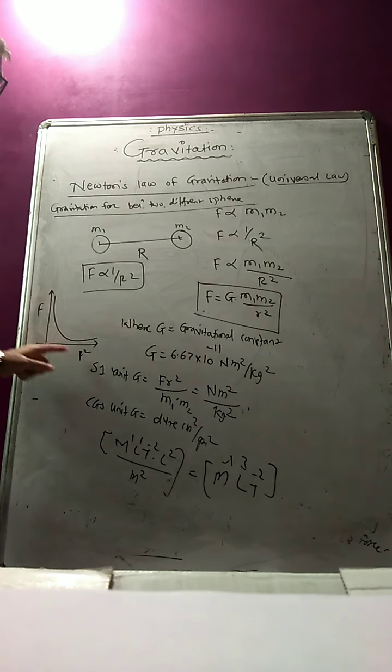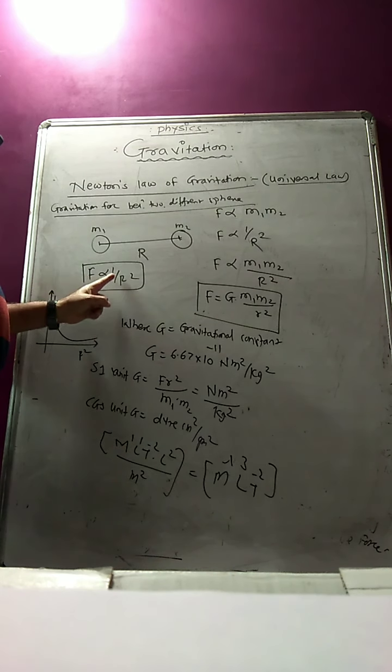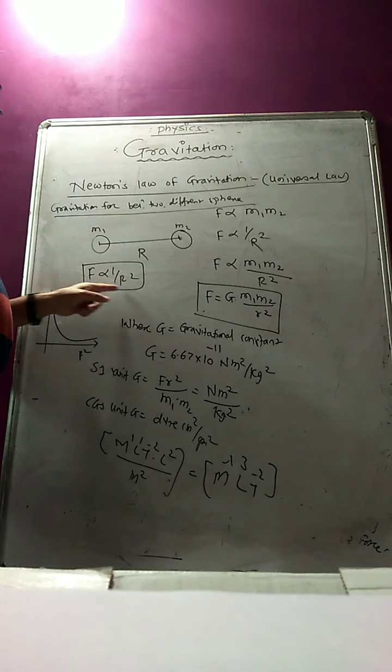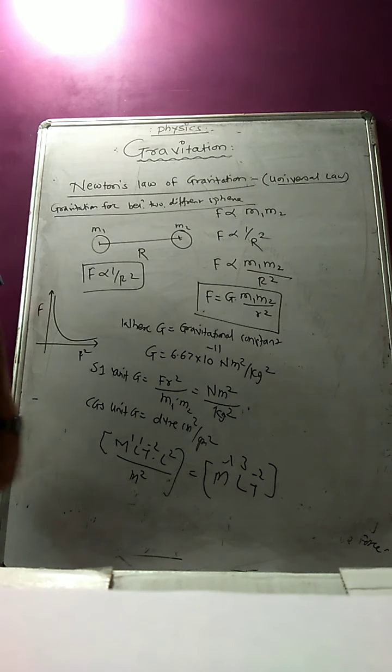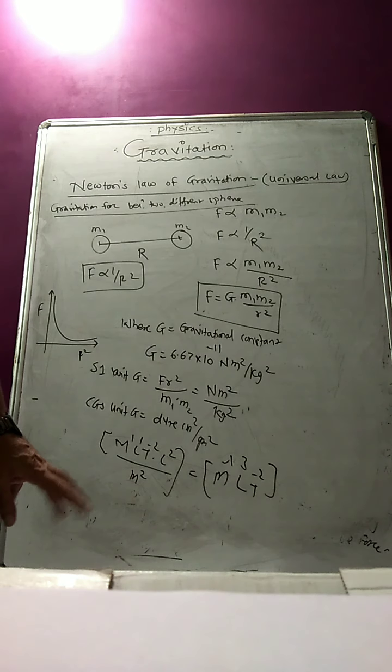So that graph will always be a rectangular hyperbola. But if I ask you what is the nature of the graph between F and 1 upon r square, then it will be a straight line passing through the origin. F is inversely proportional to r square but directly proportional to 1 by r square. Okay, so you just remember this is for the two different spheres.